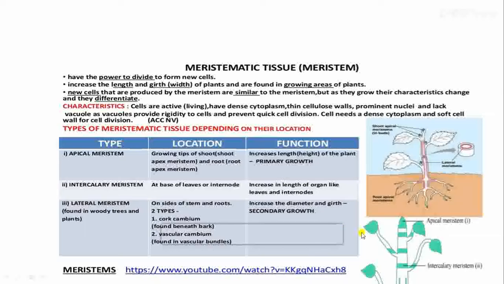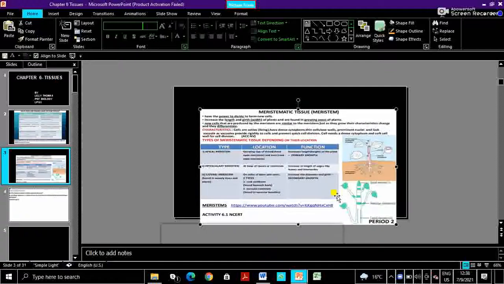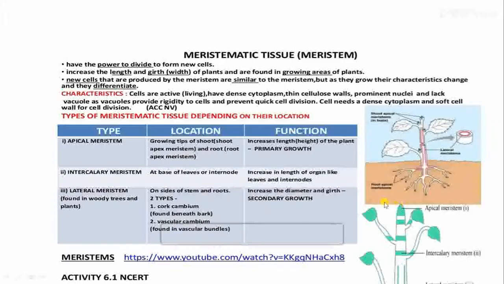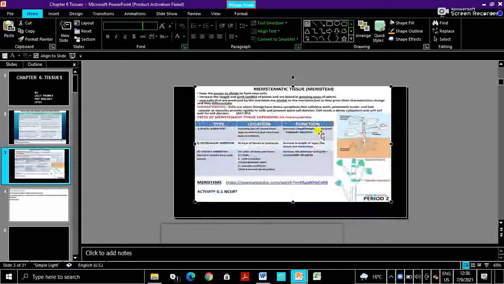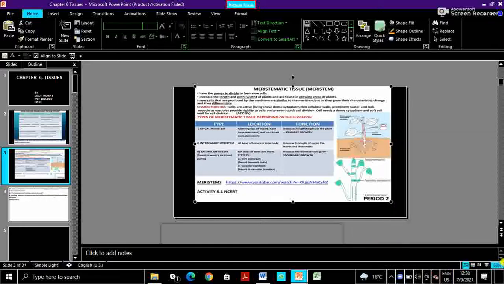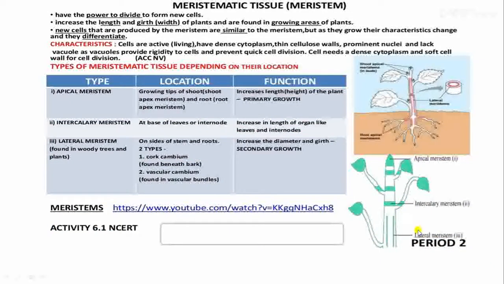So this is all about the... Okay, I wanted to show you this diagram. So this is the lateral meristem. Lateral meristem, see, sides of the stem. So the location of the three kinds of meristem you have understood: apical meristem, intercalary meristem, lateral meristem, and their functions and locations, all the things about meristematic